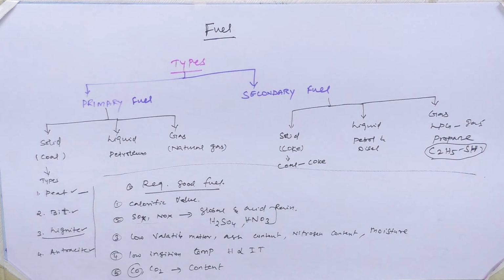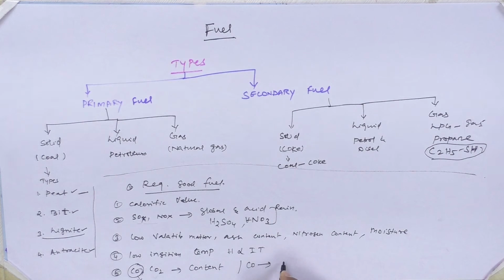So therefore we have to supply more oxygen to the combustion process. When you supply more oxygen, it will reduce the emission of CO, because CO is an important toxic material. When you inhale CO, it goes and combines with the blood hemoglobin, and it forms carboxyhemoglobin substance.